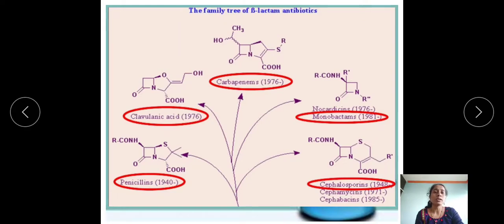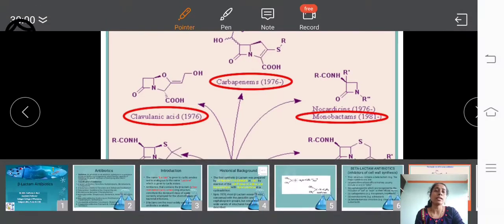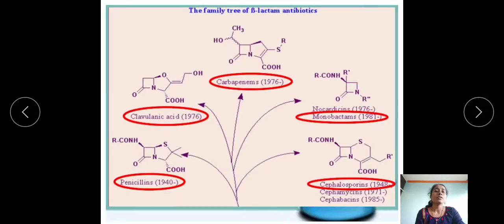Carbapenem has the same structure as penicillin, but instead of the sulfur, we put a carbon atom over here, and we put an alkene, meaning a double bond, at this position. Due to the presence of this double bond, the suffix given in the carbapenems is "-ene", that is, carbapenems.